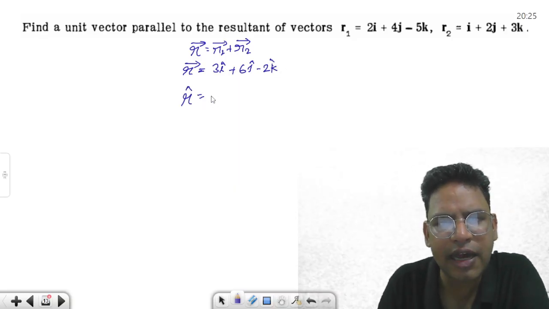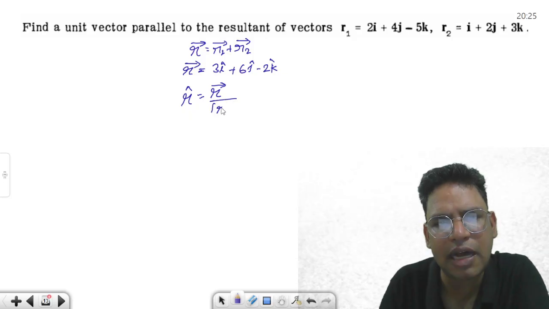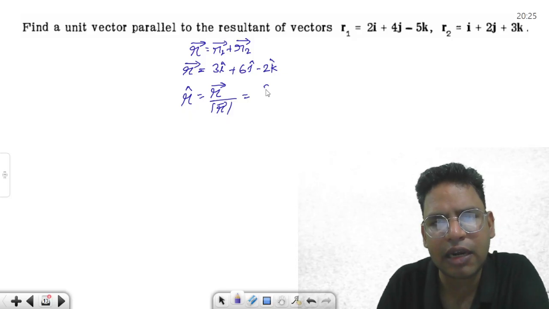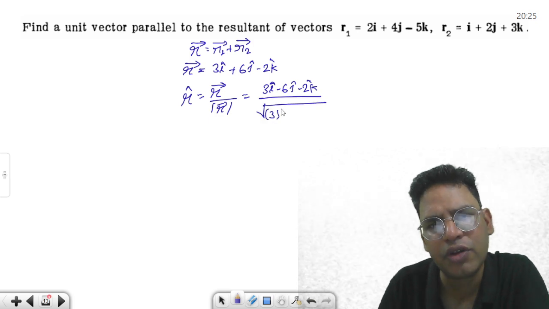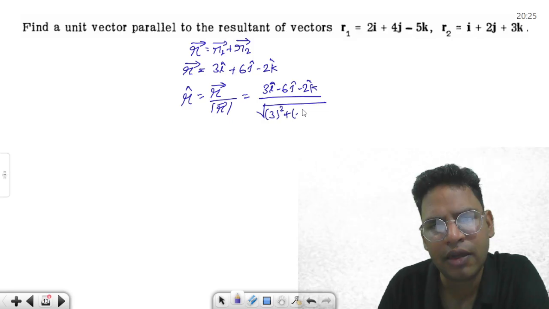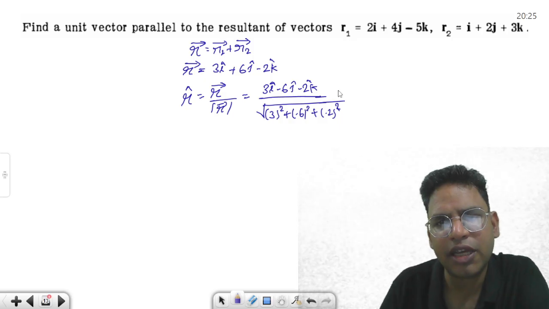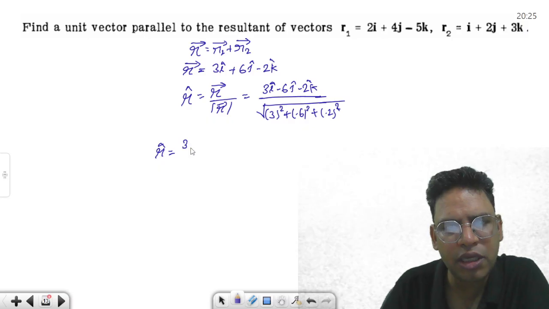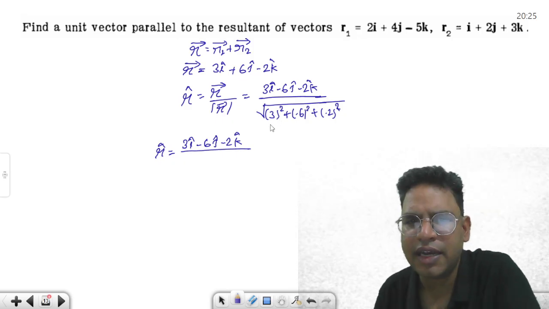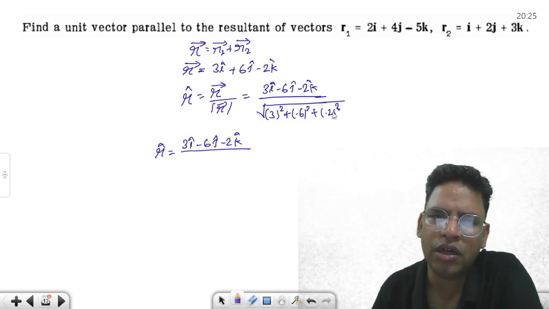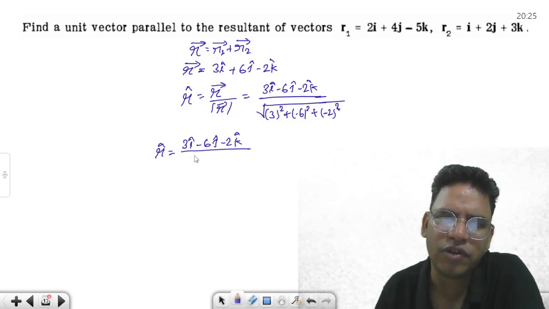Okay, what is r cap? By definition, r cap is r vector over r. Okay, what is r vector? 3i cap, 6j cap, minus 2k cap, and if you see its magnitude, how much will it come to? 3 squared, 6 squared, 2 squared. So you will see this r cap is going to be 3i cap minus 6j cap minus 2k cap, over the magnitude: 3 squared is 9, 6 squared is 36, 2 squared is 4. Okay, so 36 plus 4 is 40, plus 9 is 49, square root is 7.